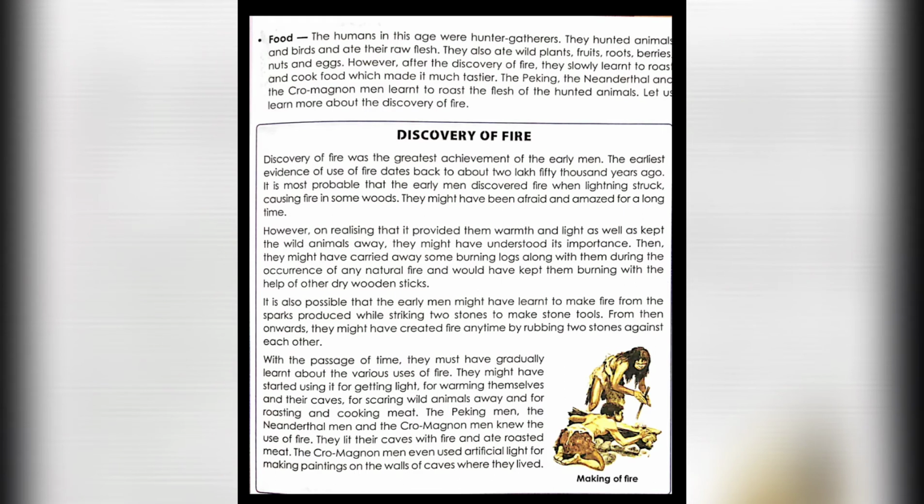Food. The humans in this age were hunter gatherers. They used to hunt and gather food. They hunted animals and birds and ate their raw flesh. They also ate wild plants, fruits, roots, berries, nuts, and eggs.